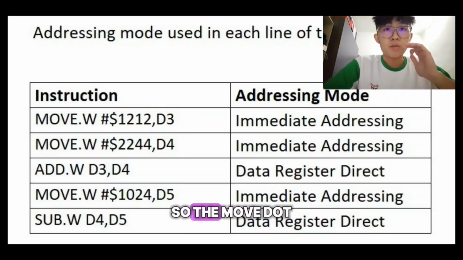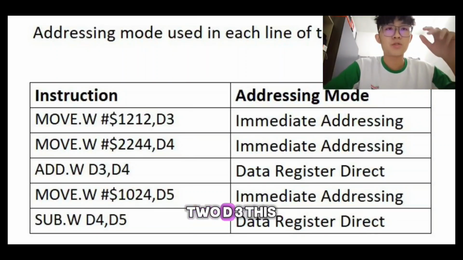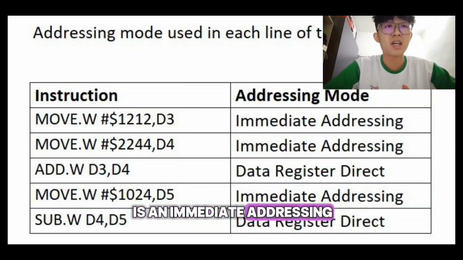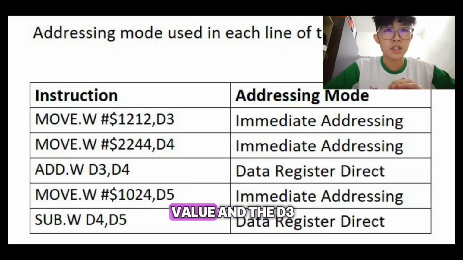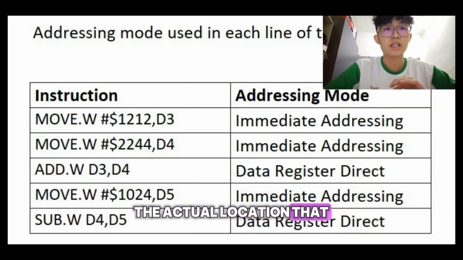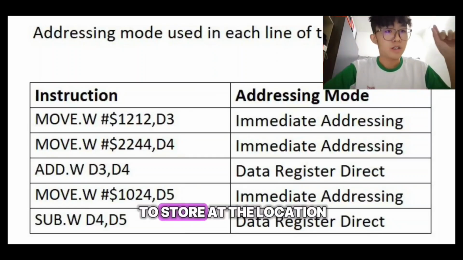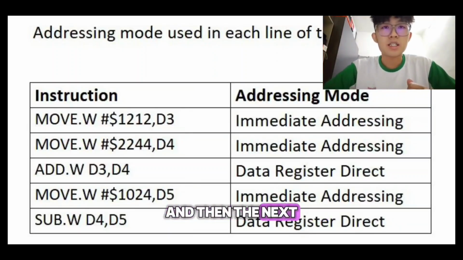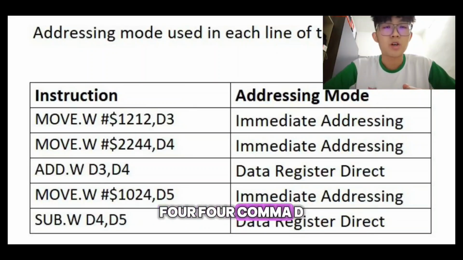Okay, so the move.w #$1212, D3 is immediate addressing. The #$1212 is not a memory address or a location. This is the actual value, and D3 is the actual location where the value needs to be stored. And then the next is move.w #$2244, D4.